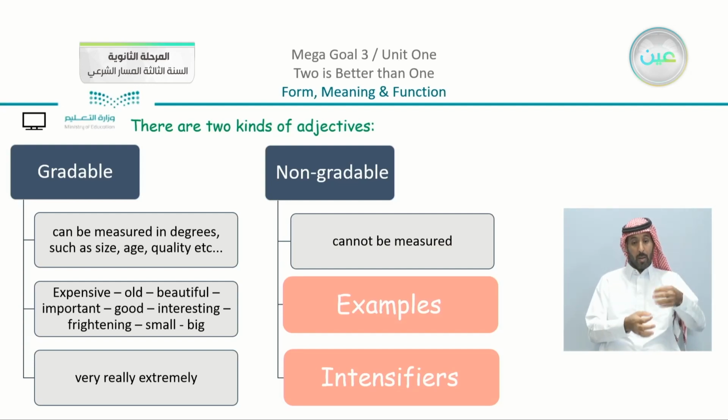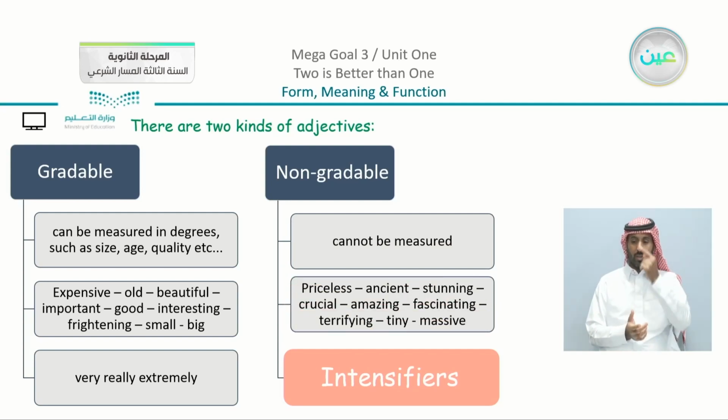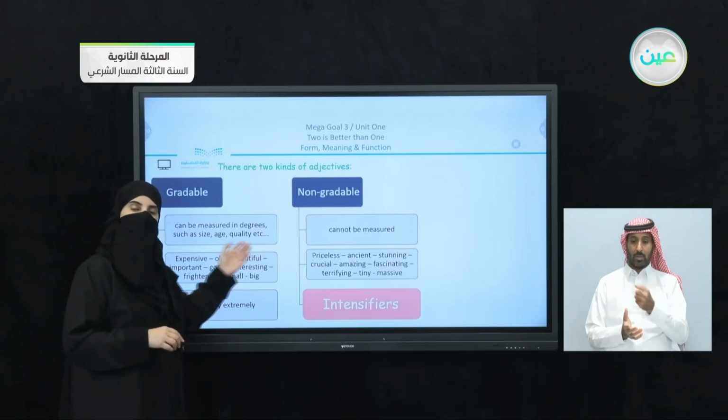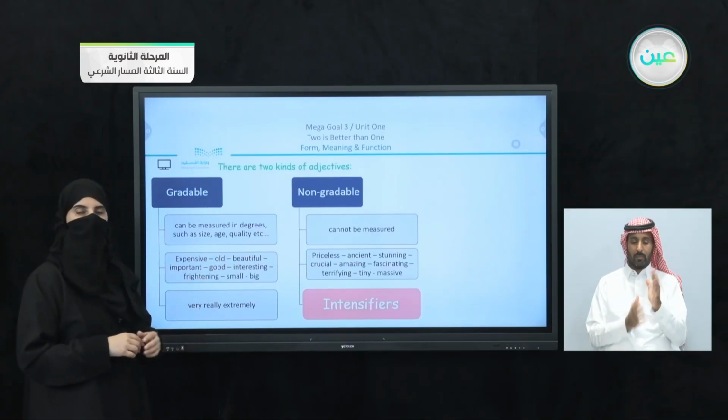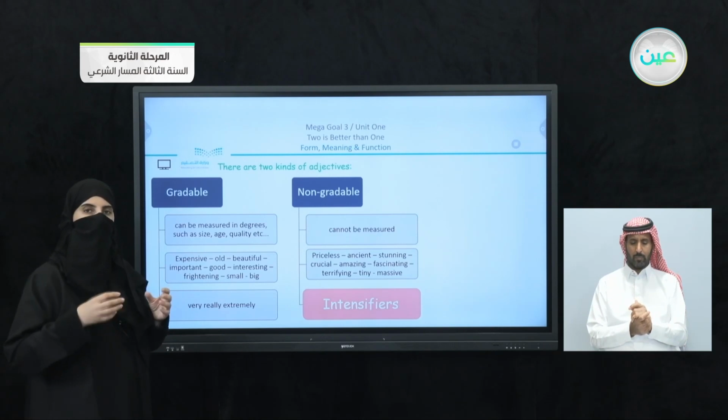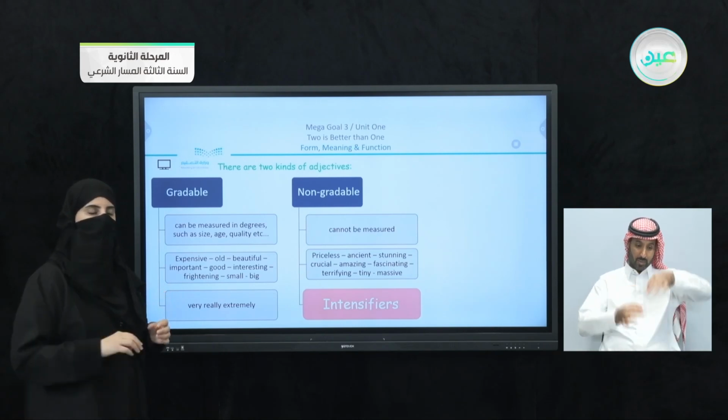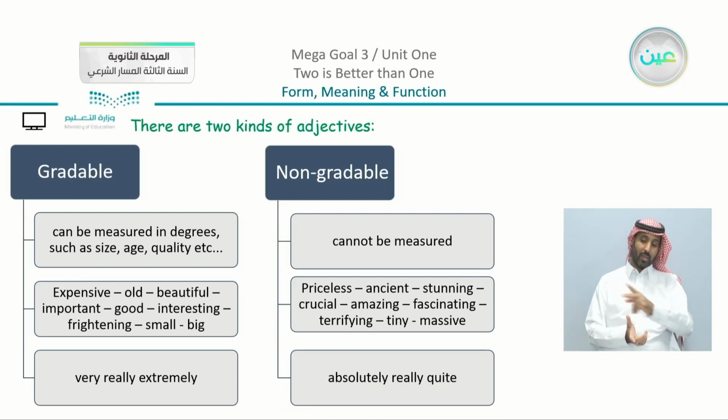We cannot measure something. For example, we have the adjectives priceless, ancient, stunning, crucial, amazing, fascinating, terrifying, tiny, and massive. Now you may notice that these are the stronger version of the first group of adjectives, but this time we cannot give them a specific measurement. Now there are different intensifiers we can use.